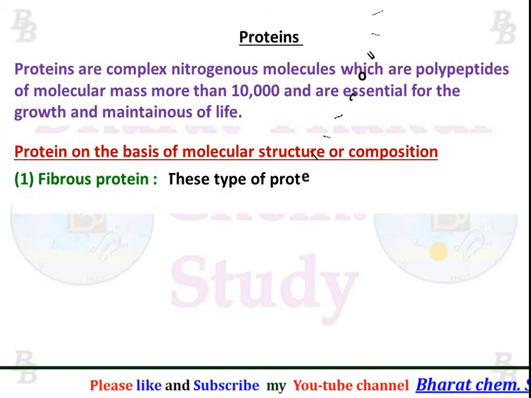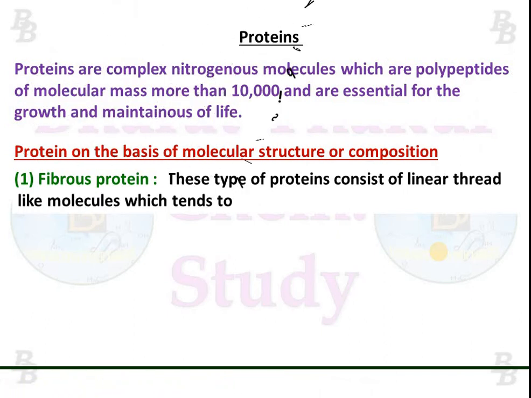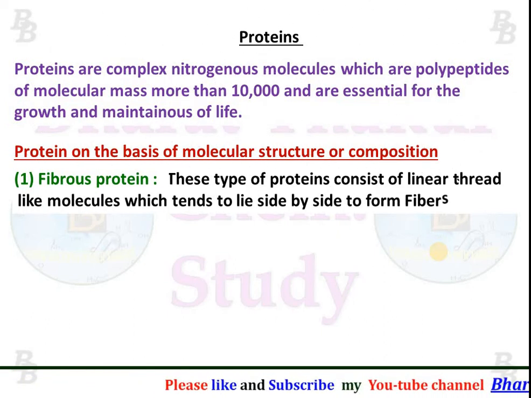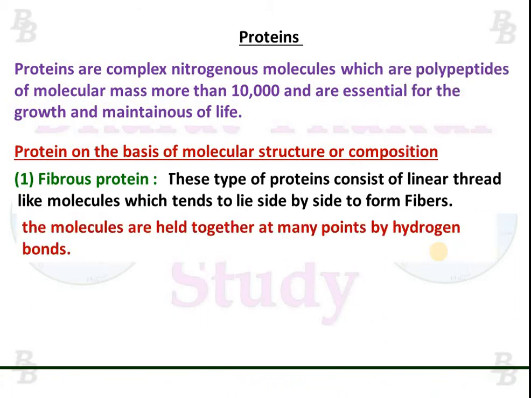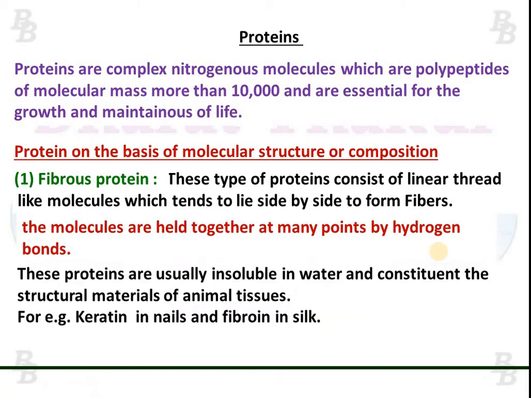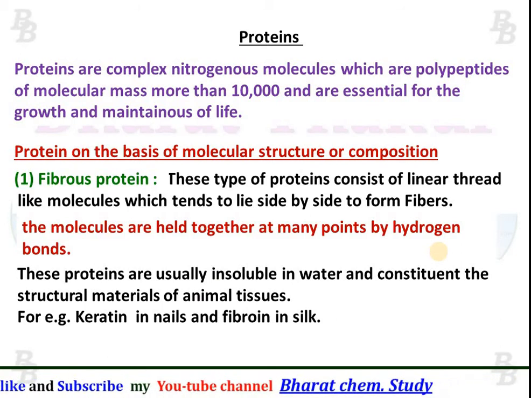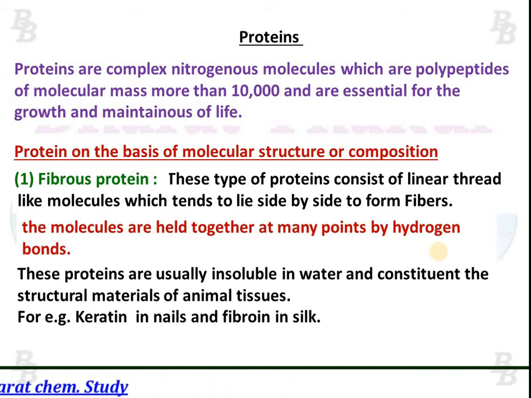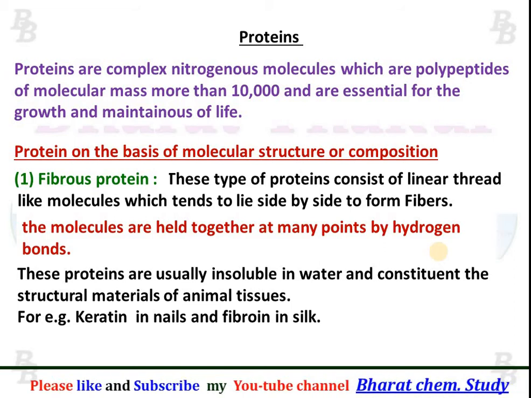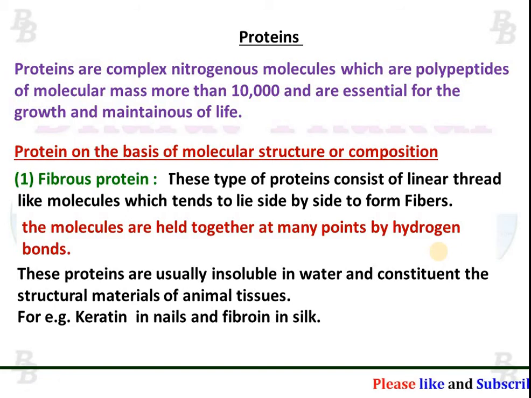Now classification or types of proteins on the basis of molecular structure or composition. First, fibrous proteins. These types of proteins consist of linear thread-like molecules which tend to lie side by side to form fibers. The molecules of fibrous proteins are held together at many points by hydrogen bonds. These proteins are usually insoluble in water and constitute the structural material of animal tissues. For example, keratin in nails and fibroin in silk are examples of fibrous protein.